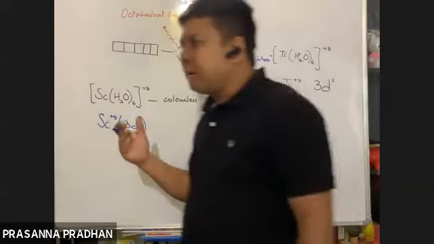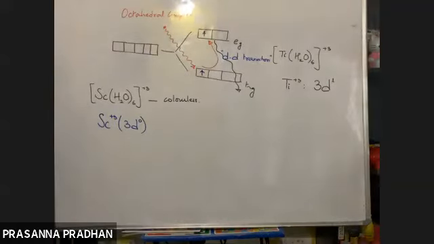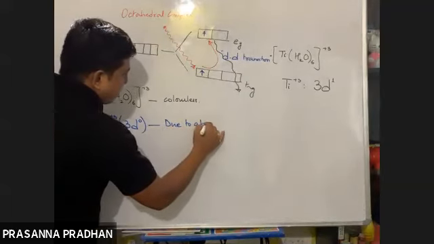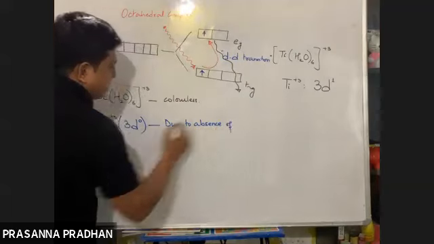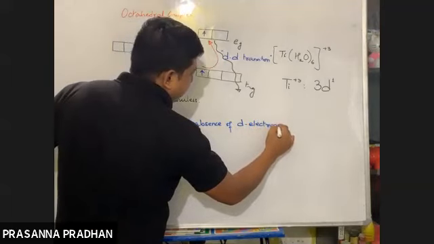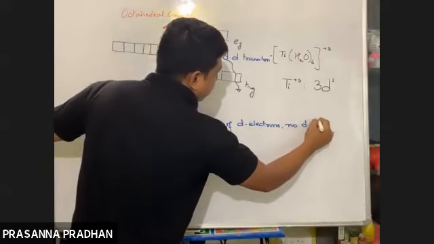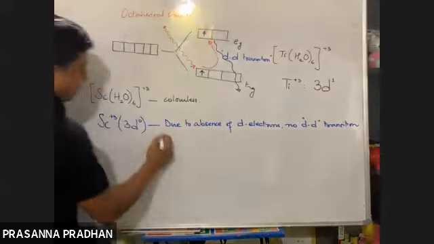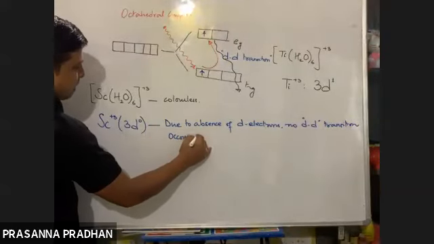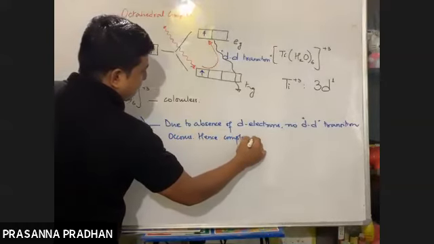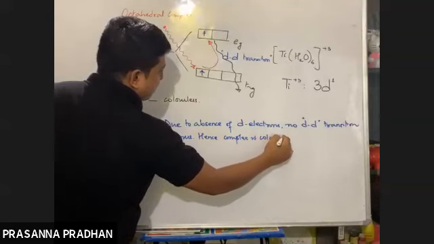Due to the absence of d electrons, no d-d transition occurs, and hence the complex is colorless.